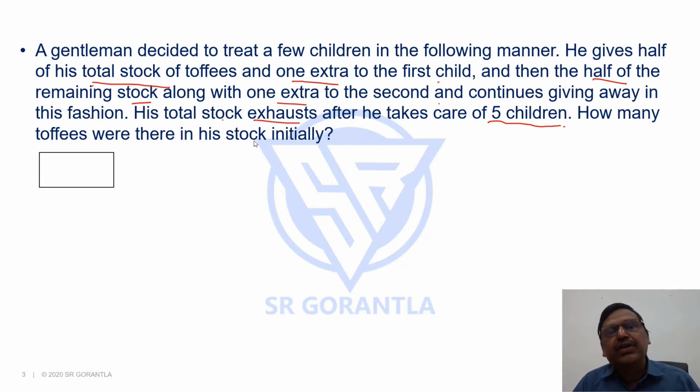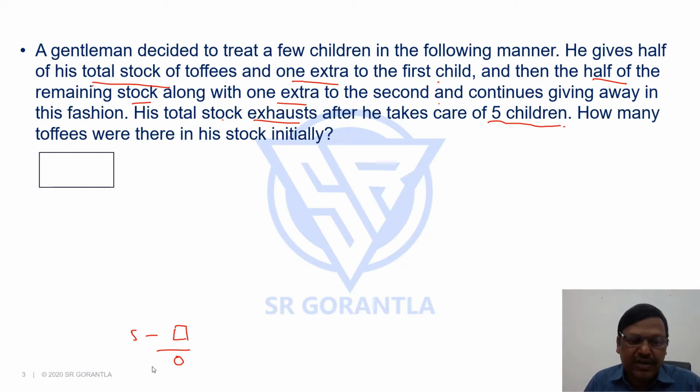This question we can do in two different ways. One, working backwards starting from the fifth child. Another, writing down equations starting from the total toffees in the beginning. We'll try both approaches. After giving to the fifth child, his stock got exhausted, which means the number of toffees he is left with is 0.